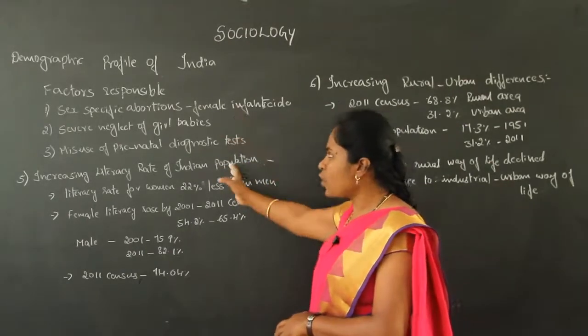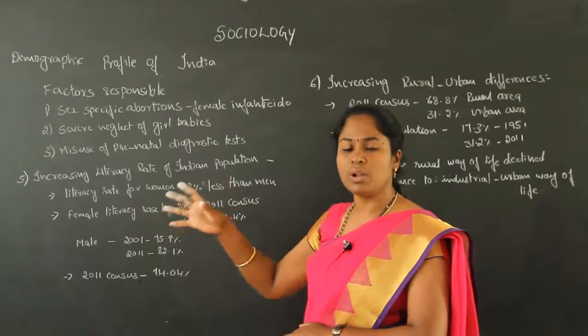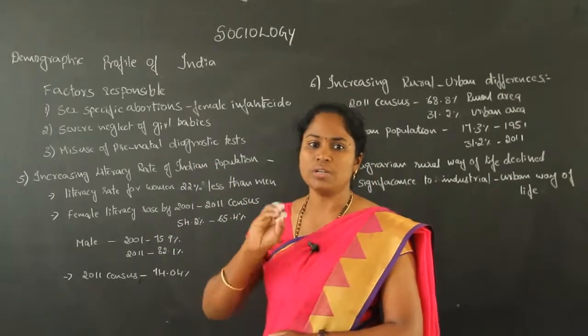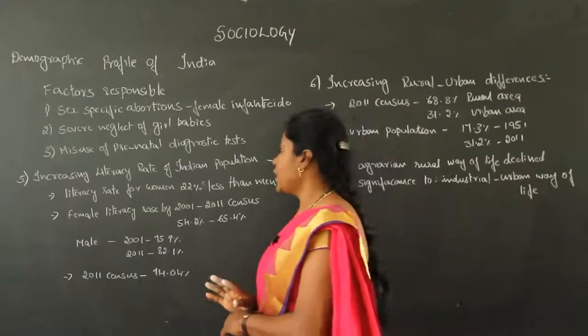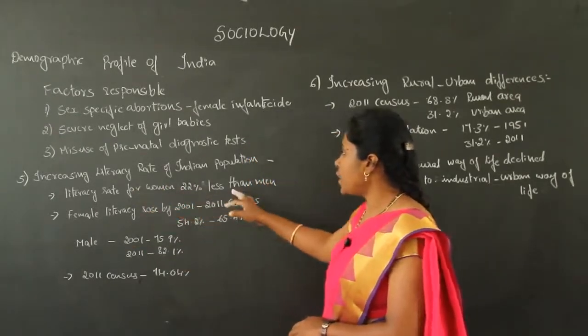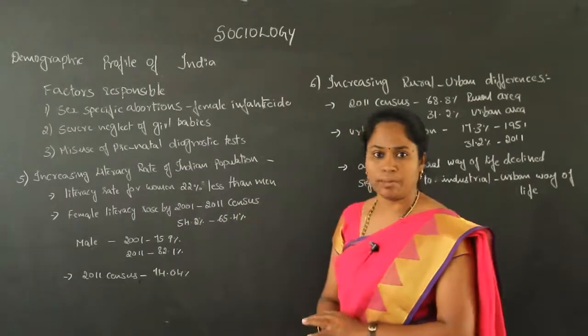So these are some of the factors which are responsible for the decrease in the female child sex ratio. Next we'll move on to the fifth point, that is the increasing literacy rate of the Indian population.